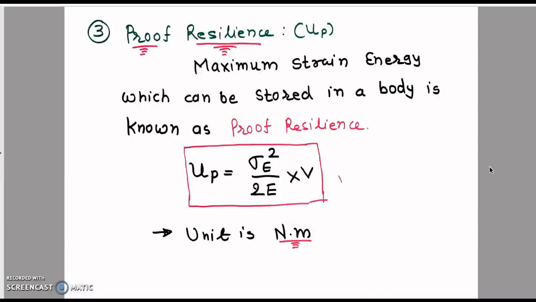Now proof resilience. Maximum capacity of the body to store the strain energy is known as the proof resilience. Definition: maximum strain energy which can be stored in a body is known as the proof resilience. So it is also the strain energy, so the equation will not change. Strain energy is equal to sigma square upon 2E into V. Sigma is the stress, E is the Young modulus, V is the volume, and unit is also the same, Newton into meter.